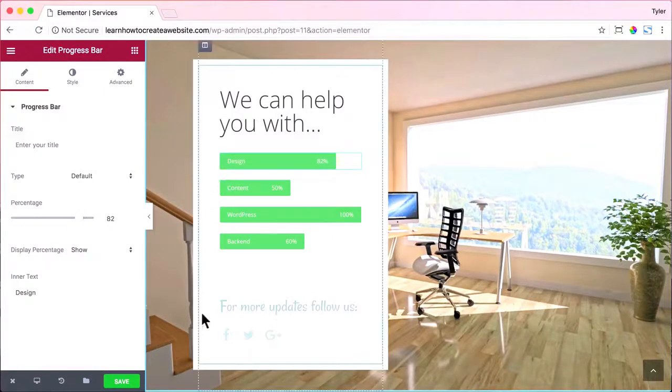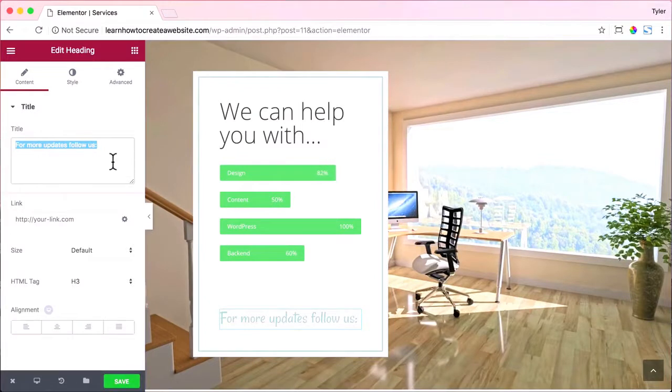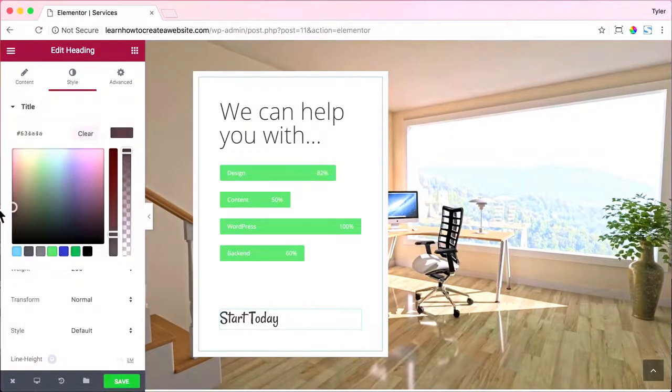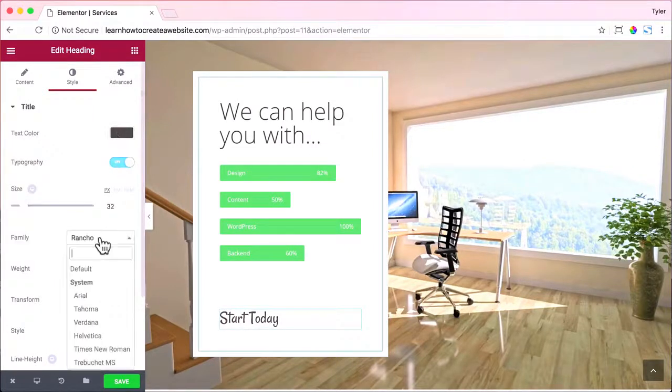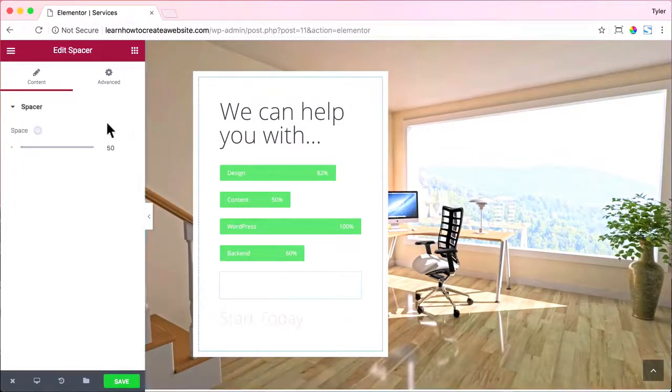Then we'll take these social media links and exit out of there. And for more updates, follow us. We're just going to say start today. It's going to be a little call to action, and go to style and change the font color to black or blackish. And then for font family, I want to do Open Sans again. And for the space, I'm just going to put in less space and adjust it there.